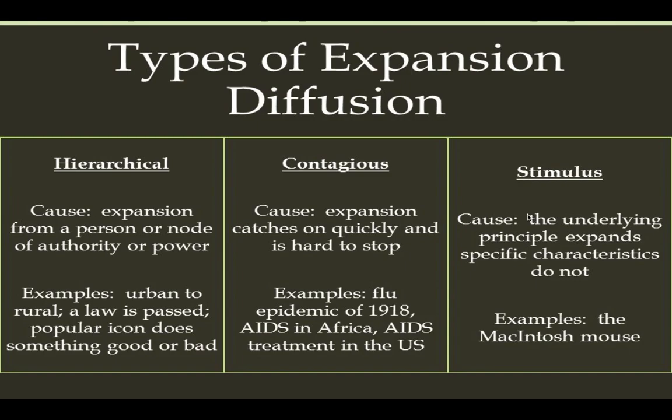Whereas with stimulus diffusion, it's something that's expanding very quickly. It's very similar to contagious, except the difference with stimulus diffusion is that it expands one underlying principle while leaving some specific characteristics behind. So, an example of this would be like the Macintosh mouse. So, the Macintosh mouse comes out, it's the first mouse that was released, and other computers start looking at that thing and they're like, you know what? We can make that, but we're going to do it in a different way.